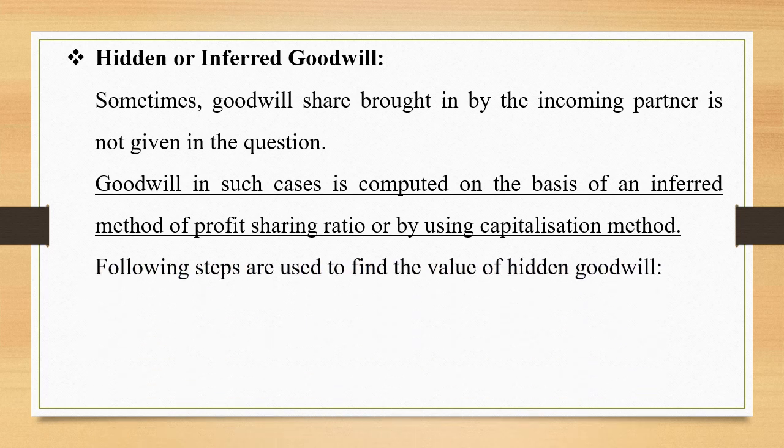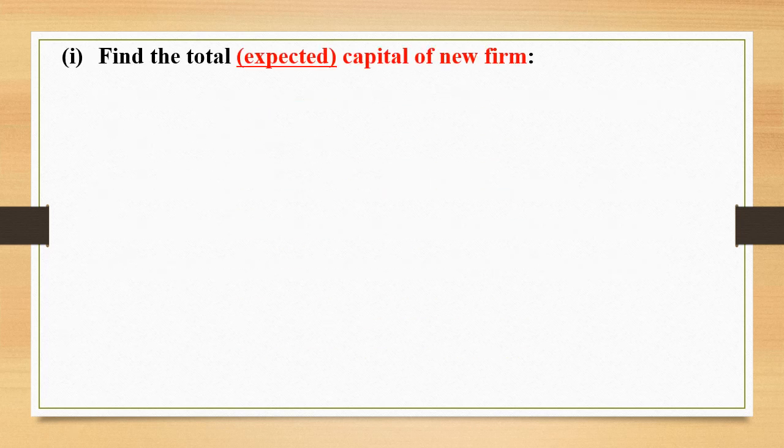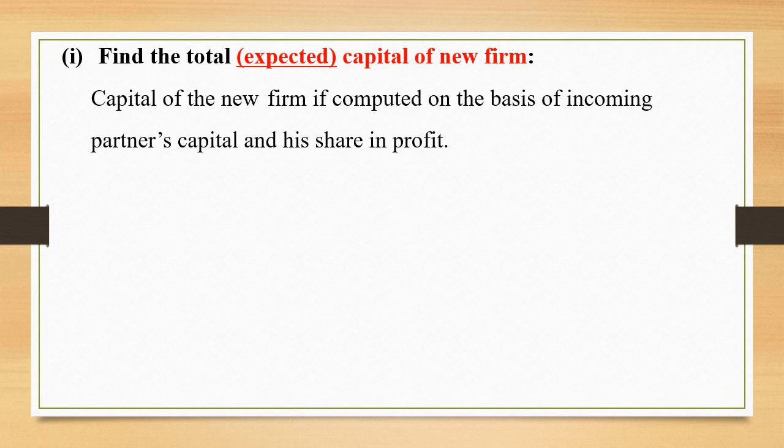The following steps are used to find out the value of hidden goodwill. Step number 1. To find out the total or the expected capital of the new firm, which will be based on the new partner's capital and his share. Capital of the new firm is computed on the basis of incoming partner's capital and his share in profit.